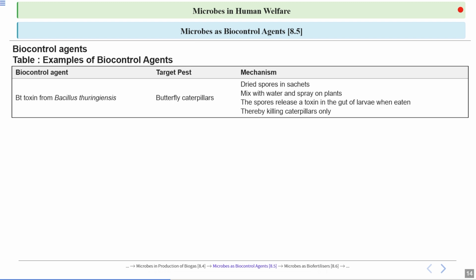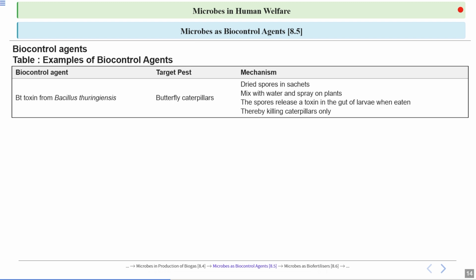This toxin is produced by the bacteria in inactive form. When this toxin enters the insect's gut, due to the alkaline conditions in the insect gut, this toxin is activated and it creates holes in the gut of the insect, and the insect dies.